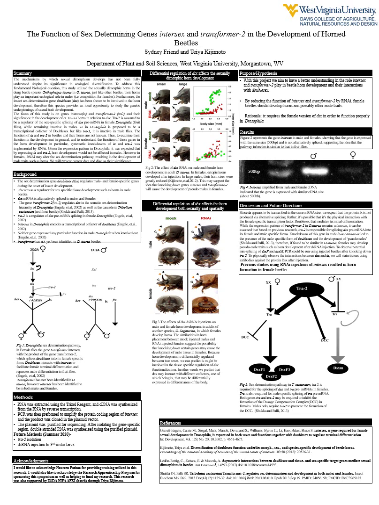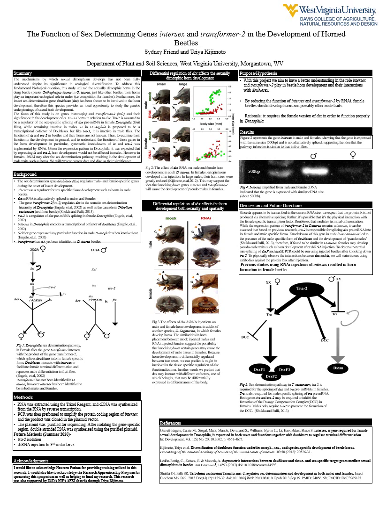The mechanisms by which sexual dimorphism develops have not been fully understood despite its significance in ecological diversification. Sexual dimorphism is the differences between members of the same species related to the gender of the organism from the same population. Common examples of dimorphisms are a lion's mane or a rooster's tail.